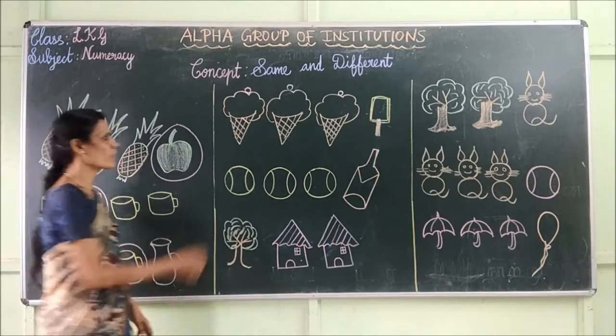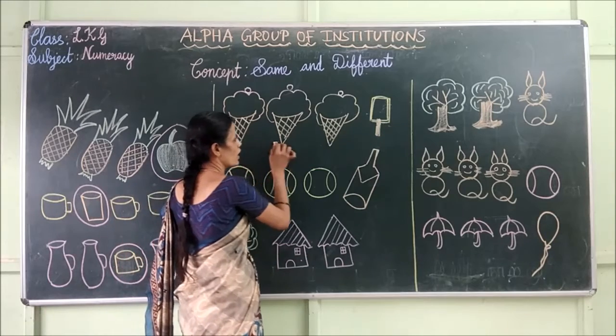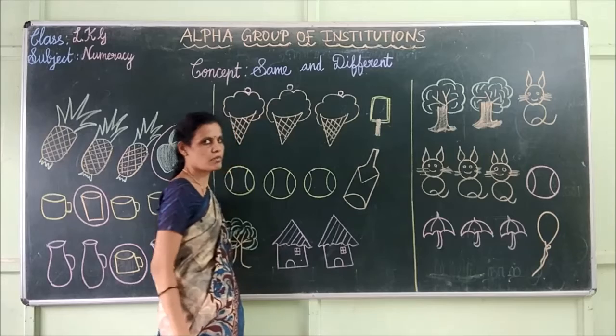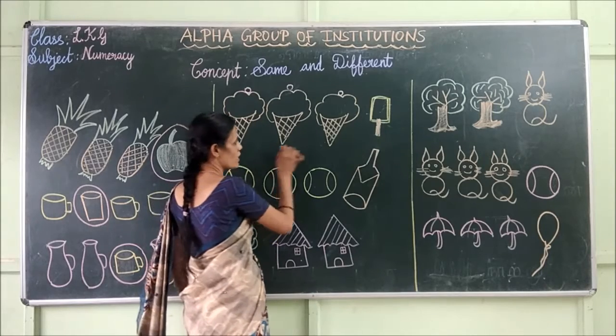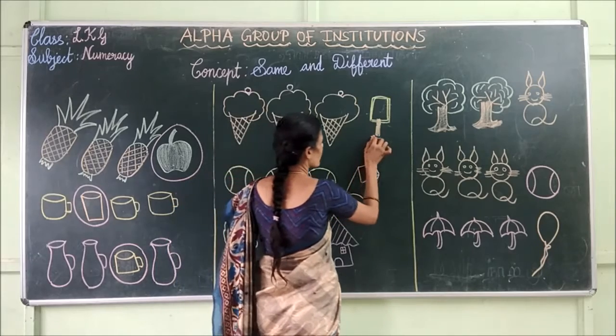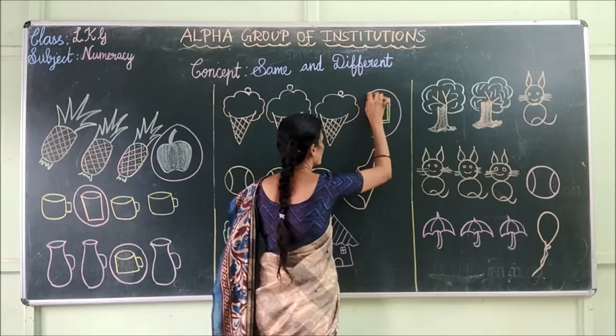Next one. Here we have ice creams. These are our ice creams. Is it ice cream? No, it is not an ice cream. It is a candy. Candy does not belong to this group. So, I am going to draw a circle around the candy.